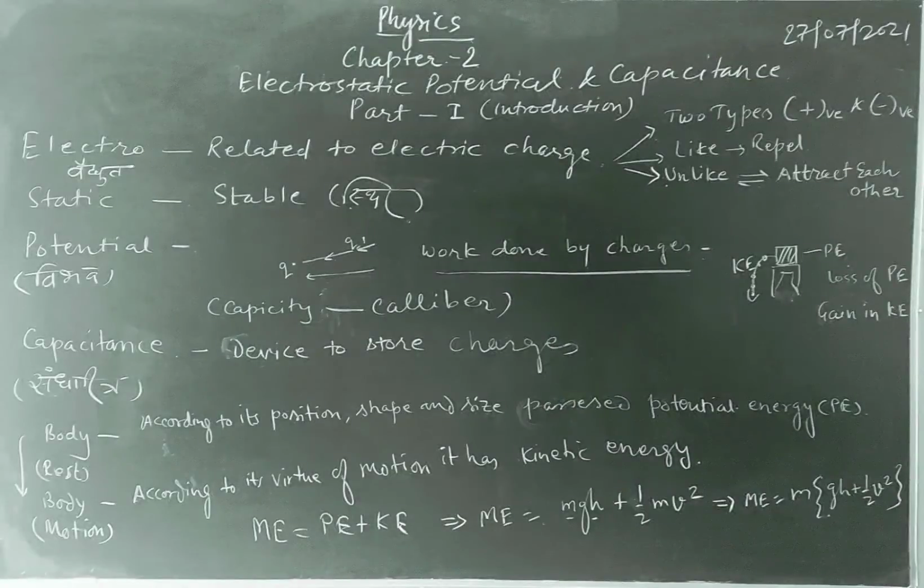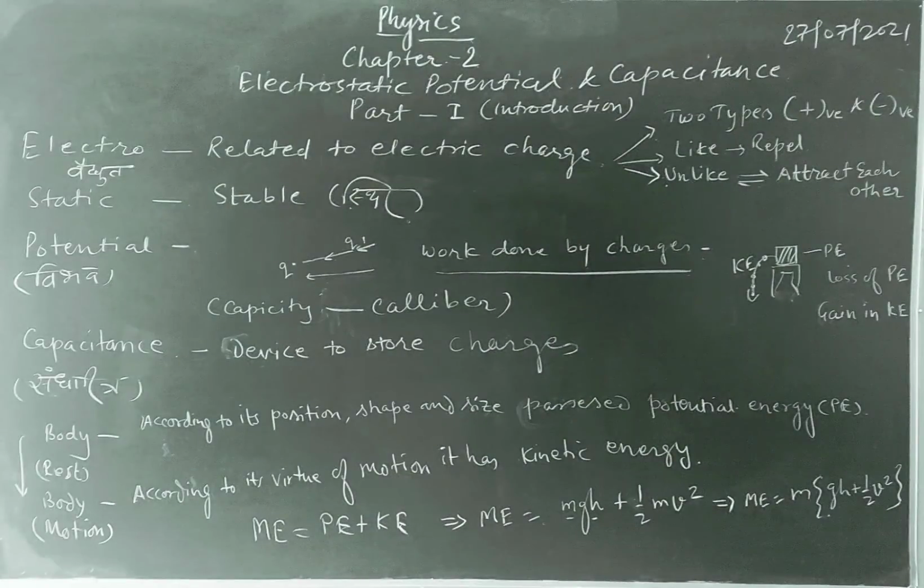When we talk about the charges, there is a need to have a body. The body is charged or uncharged. If the body is charged, there is motion in the charges. So the body, according to its position, shape and size, possesses potential energy. The body possesses potential energy due to its position or shape and size.